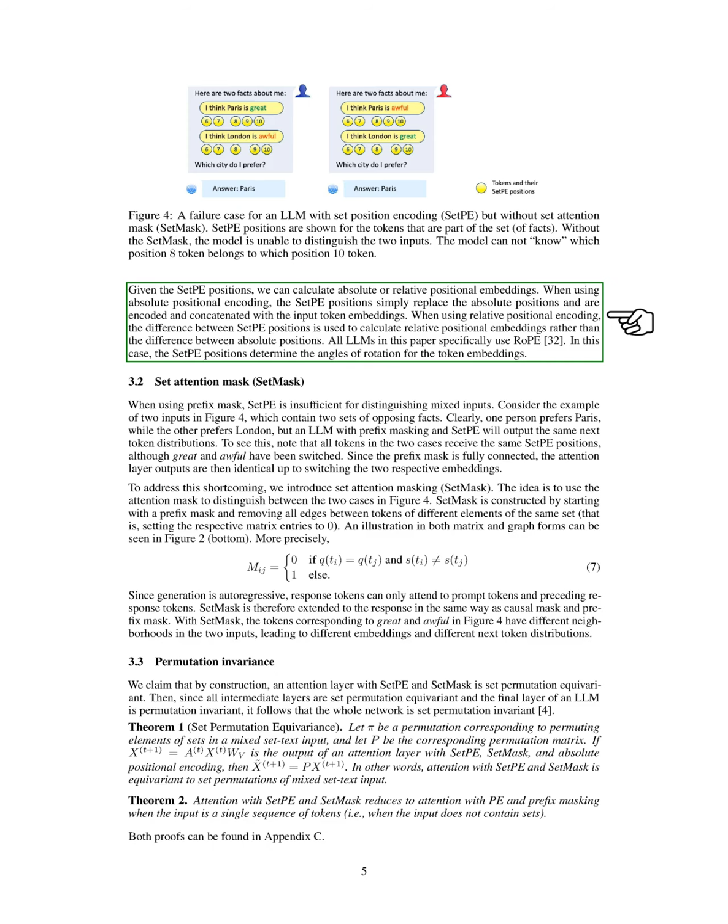We denote Set-PE positions using a specific function, allowing us to calculate the necessary positional embeddings. When using absolute positional encoding, we replace absolute positions with Set-PE positions. For relative positional encoding, we use the differences between Set-PE positions instead of absolute ones. All LLMs discussed in this paper utilize a method called RoPE, where Set-PE positions influence the angles of rotation for the token embeddings.